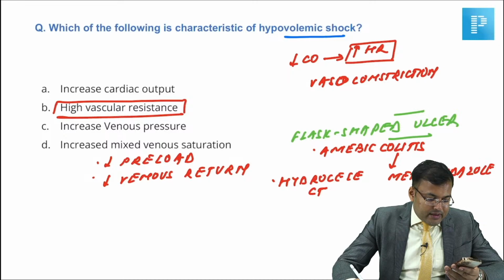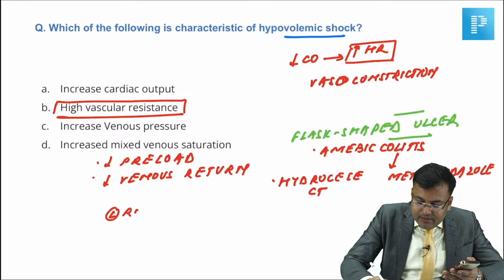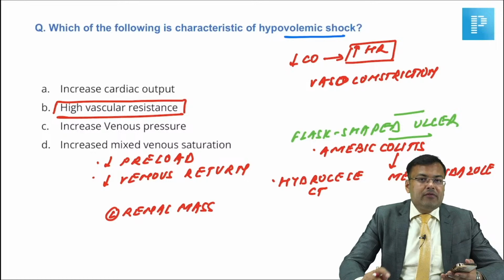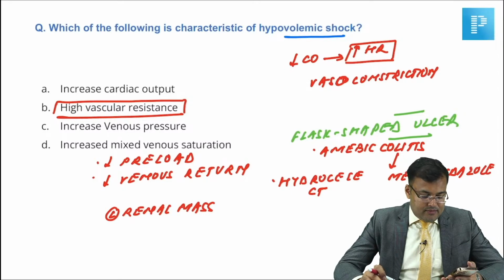Okay. Air under diaphragm. Okay, guys. Left renal mass was there. Guys, there was one question. Any question related to arterial disorders, venous disorders, arterial disorders like arterial occlusion, aortic aneurysm, Buerger disease.